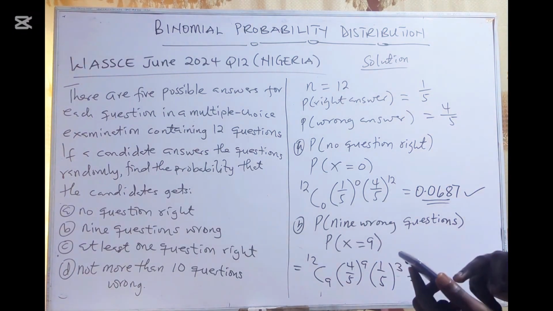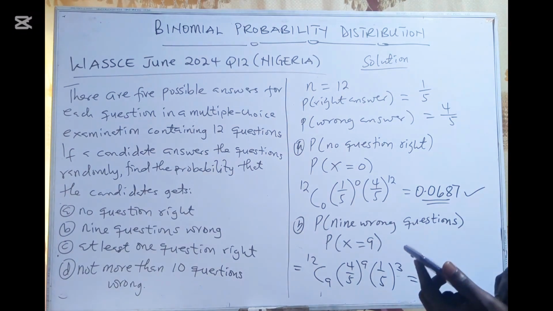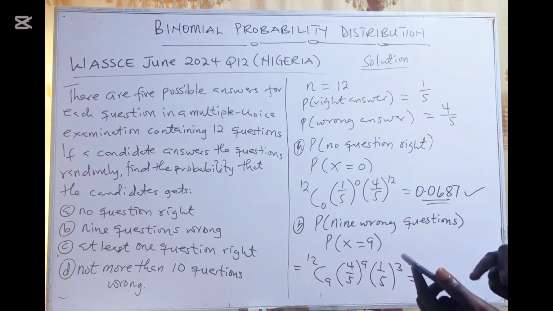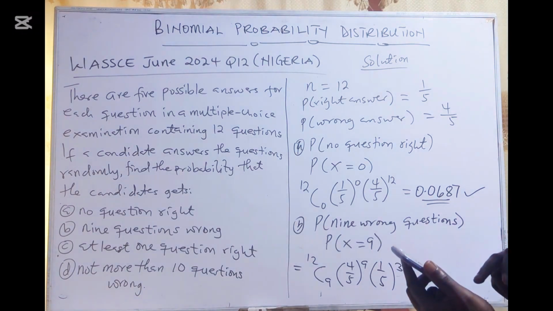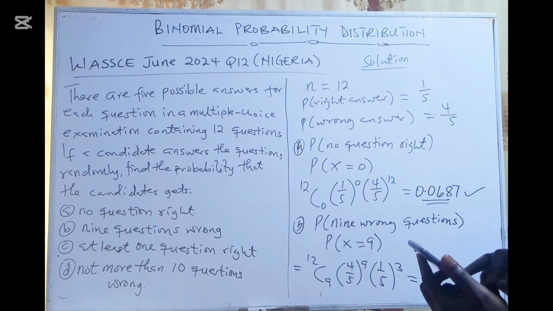So 12 combination 9 times 4/5 exponent 9 times 1/5 exponent 3.